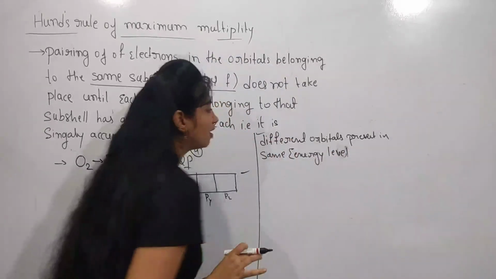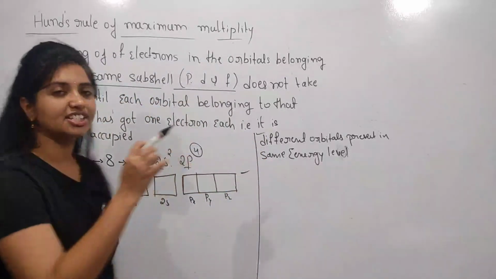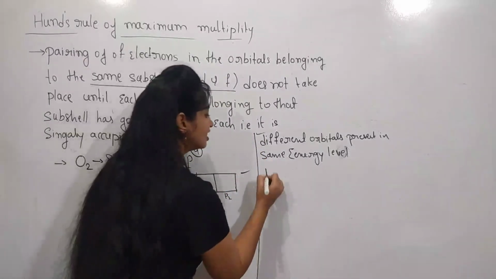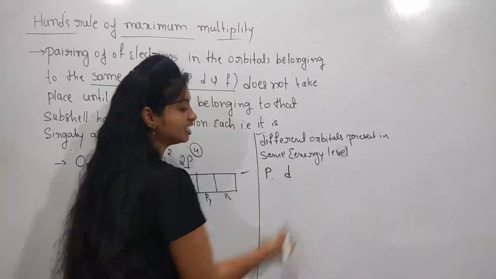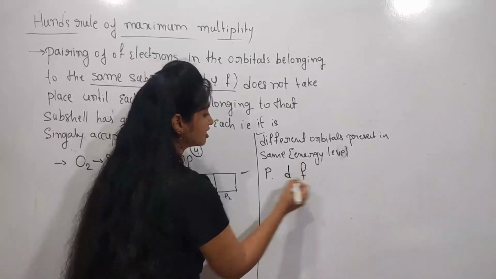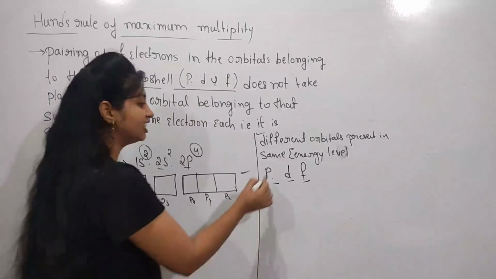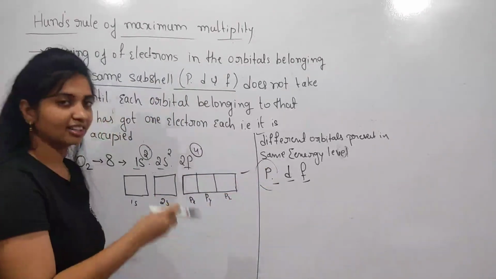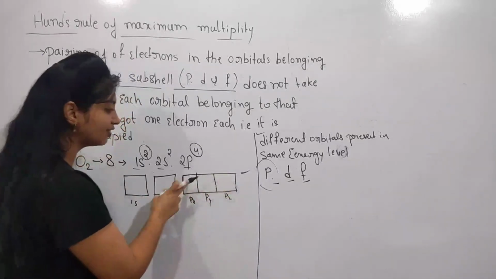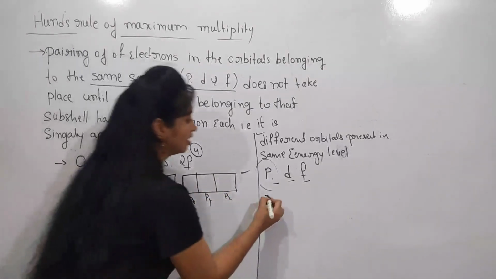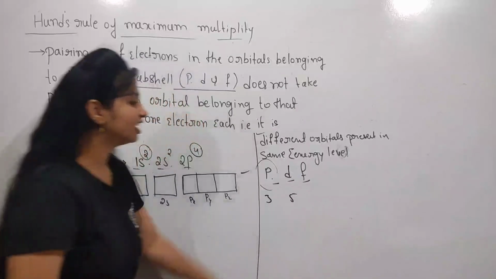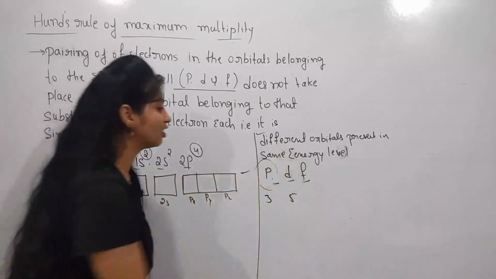So these orbitals are called degenerate orbitals. P has degenerate orbitals, D has degenerate orbitals, and F also has degenerate orbitals. Because in the P subshell, at the same energy we have 3 orbitals. Similarly, in the D subshell we have 5 orbitals.